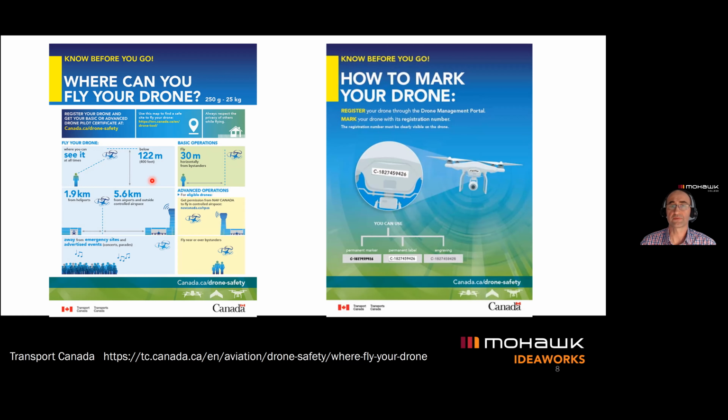And again, if we want to fly within 30 meters distance from people, we have to have the advanced license. Also, in order to fly within controlled airspace, we have to have this advanced license. And there are also limitations set for the distance from heliports and the distance from airports.